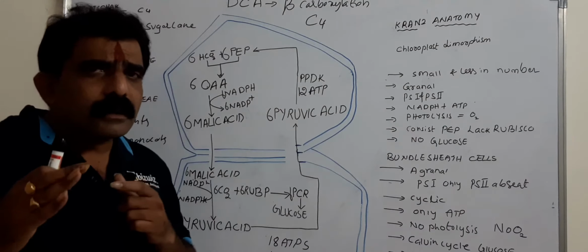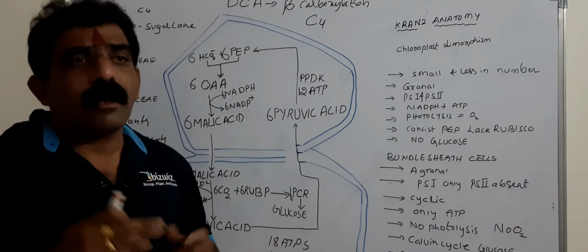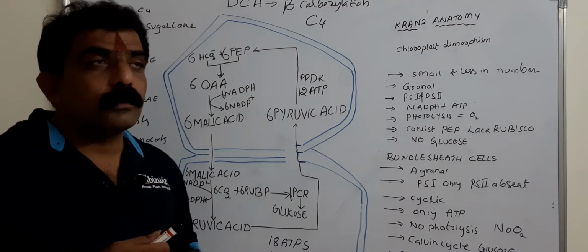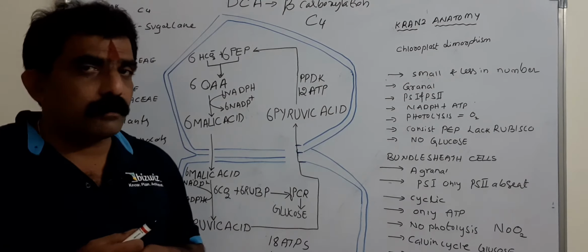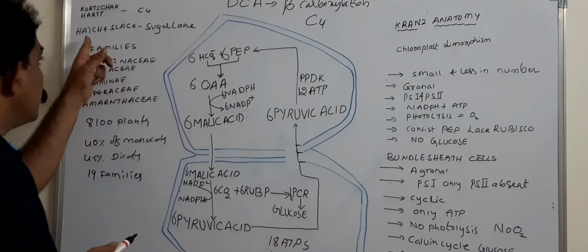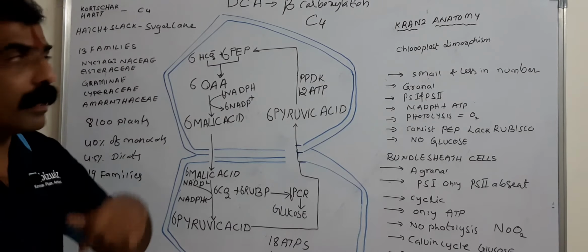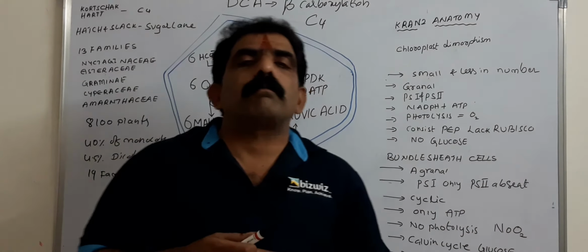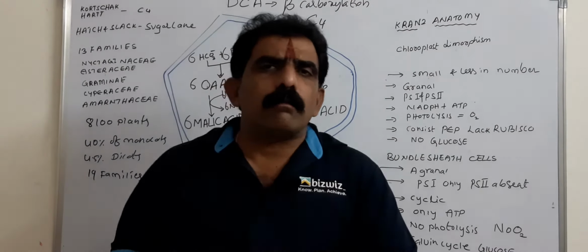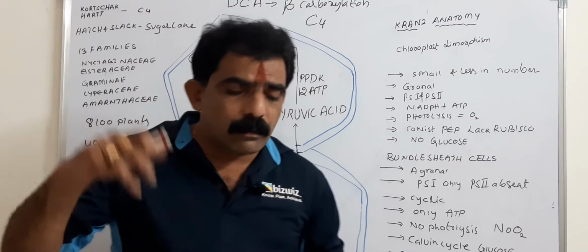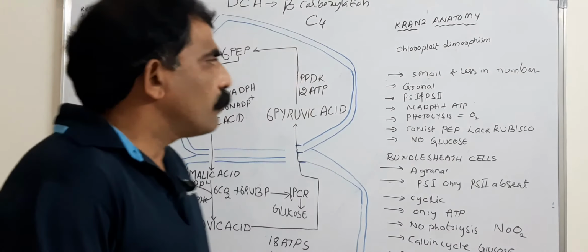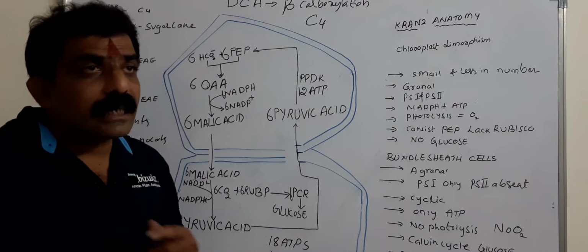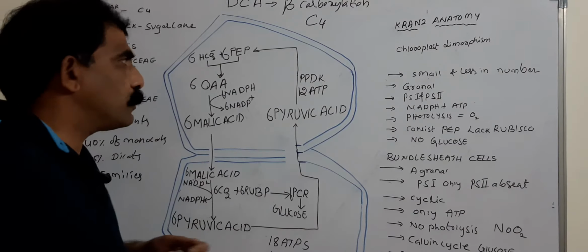Here, the C4 cycle or DCA cycle or Hatch-Slack cycle is named after the workers who discovered it. In honor of them, it is named the Hatch-Slack pathway. And the same is called the beta carboxylation pathway. So, beta carboxylation pathway, dicarboxylic acid cycle or DCA cycle or C4 cycle or Hatch-Slack pathway. These are the names.